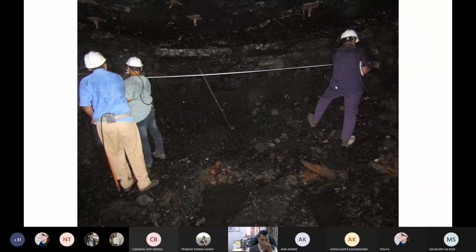This is what I would like to show you, my beloved students. Now you feel that you are there in this working face, which is at around 267 meter depth in Singareni Collieries Vakilapalli mine on this auspicious day, 1st January 2020. And we are celebrating this as music. Already you have seen a video which I named music for our mining engineers.